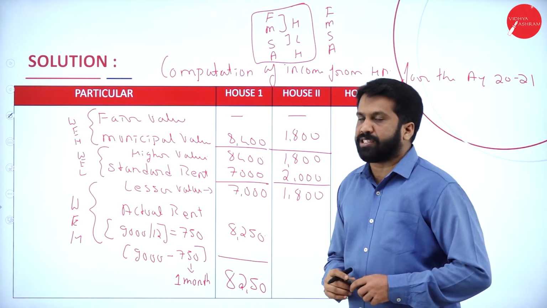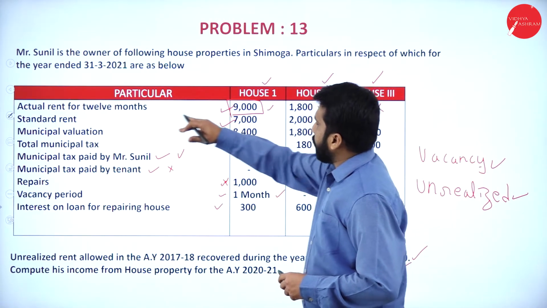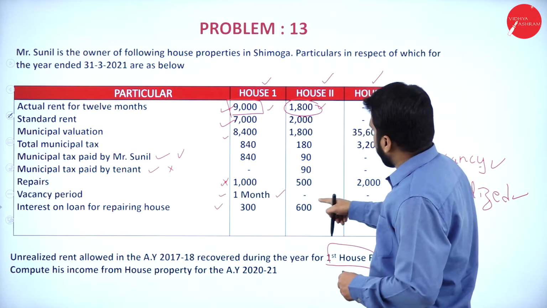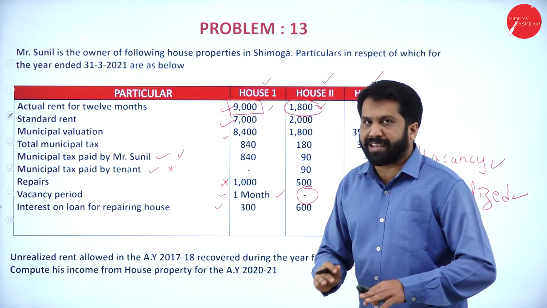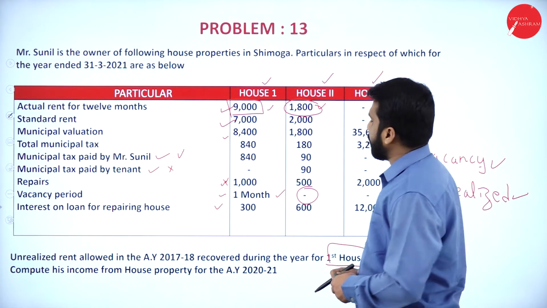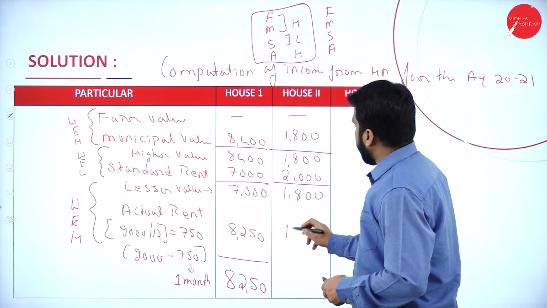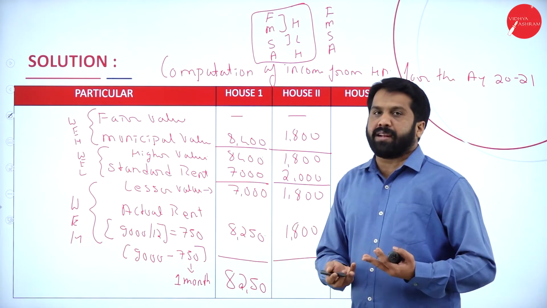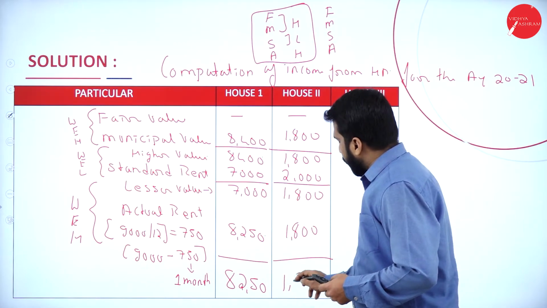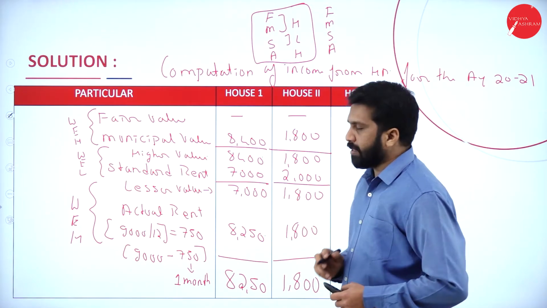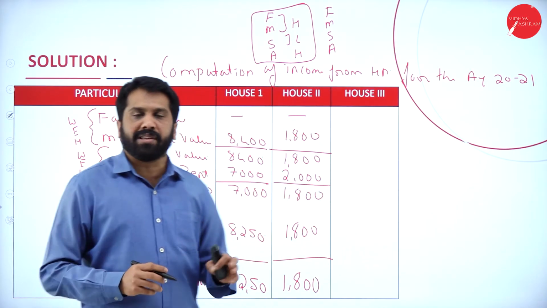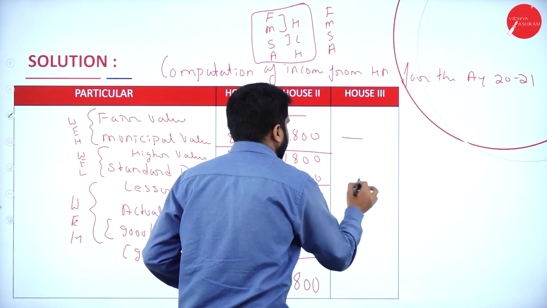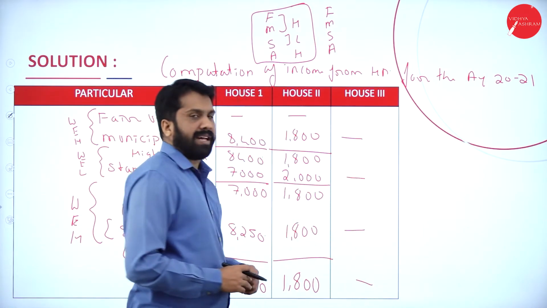Now we'll go for actual rent. Actual rent is how much? 1,800. Is there any vacancy period? 0. There is no vacancy period. We'll take the full amount, 1,800. Whichever is higher, anything you can take. So consider 1,800 as your answer. Clear? Yes. So this is all about your calculation. The last part will be everything nil, nil as well as nil.